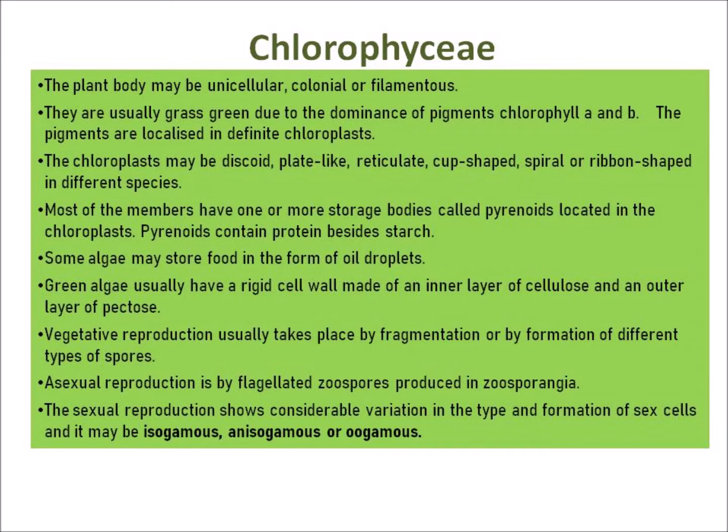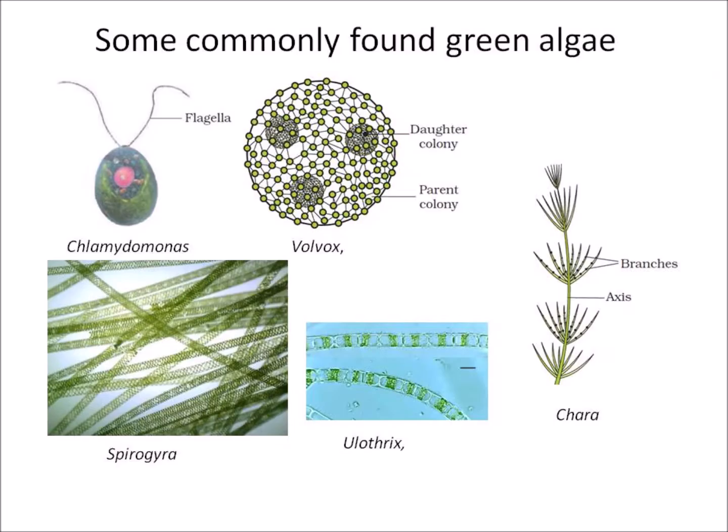Asexual reproduction is by flagellated zoospores produced in sporangia. The sexual reproduction shows considerable variation in the type and formation of sex cells, and it may be isogamous, anisogamous or oogamous. Here are some commonly found green algae like Chlamydomonas, Volvox, Spirogyra, Ulothrix and Chara.